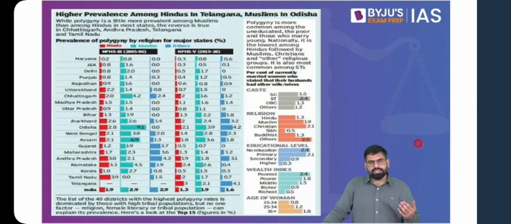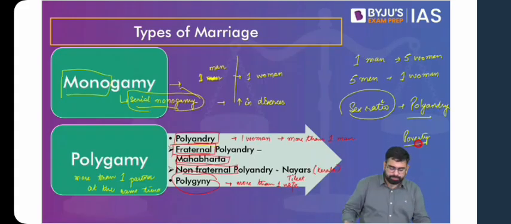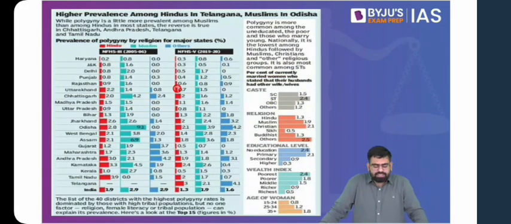But now we see that increasingly monogamous marriages are being given preference. In the future, with the rise in cases of divorce, we are going to move a little more towards serial polygamy, serial monogamy. Sorry, I correct myself. Serial monogamy. So you can look at this prevalence of various practices across the country.